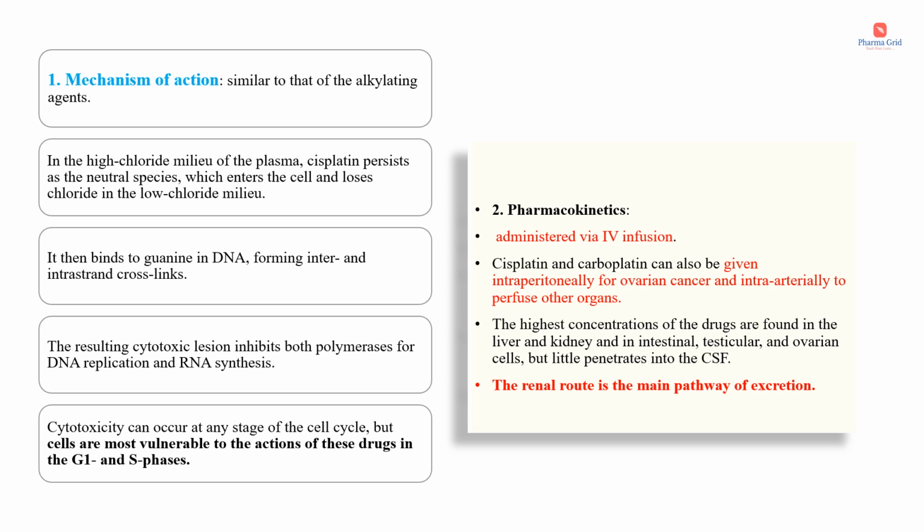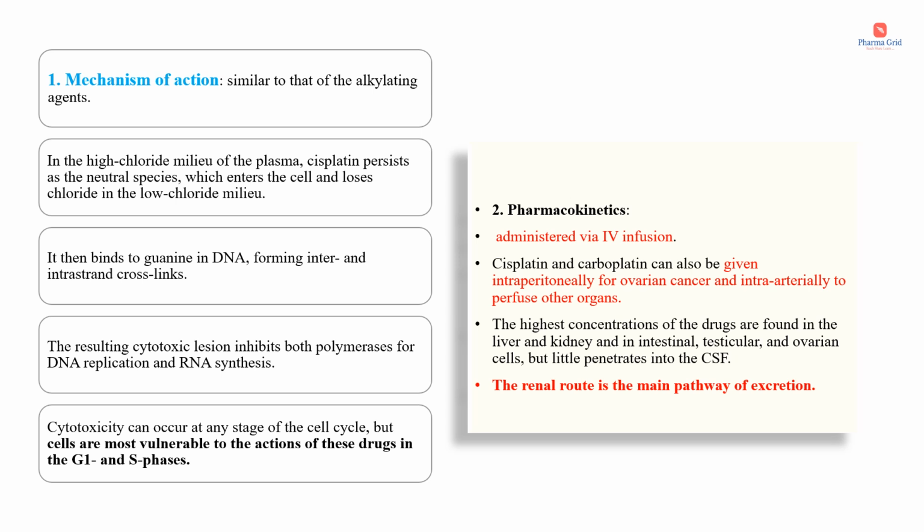In the high chloride milieu of the plasma, cisplatin persists as a neutral species, which enters the cell and loses chloride in the low chloride milieu. It then binds to guanine in DNA, forming inter and intrastrand crosslinks. The resulting cytotoxic lesion inhibits both polymerases for DNA replication and RNA synthesis. Cytotoxicity can occur at any stage of the cell cycle, but cells are most vulnerable to the actions of these drugs in the G1 and S phases. S phase is the DNA replication or DNA synthesis phase.